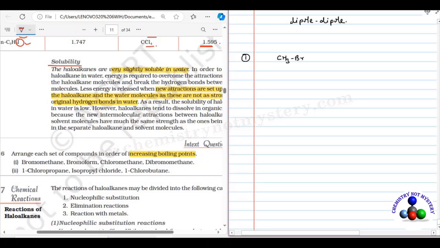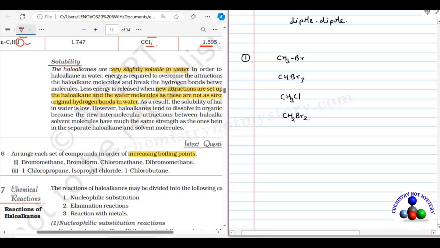Next one is bromoform, CHBr3. Then chloromethane, CH3Cl. Then dibromomethane, CH2Br2.